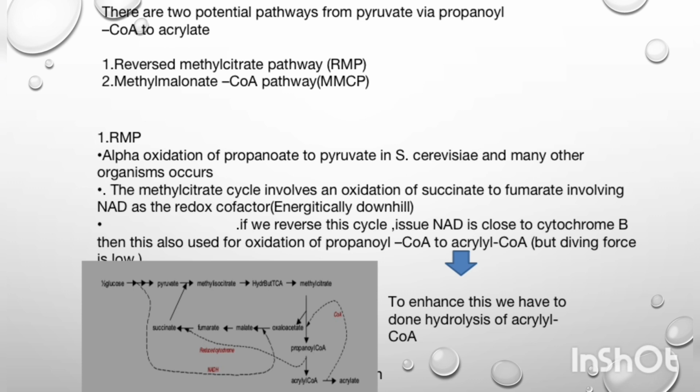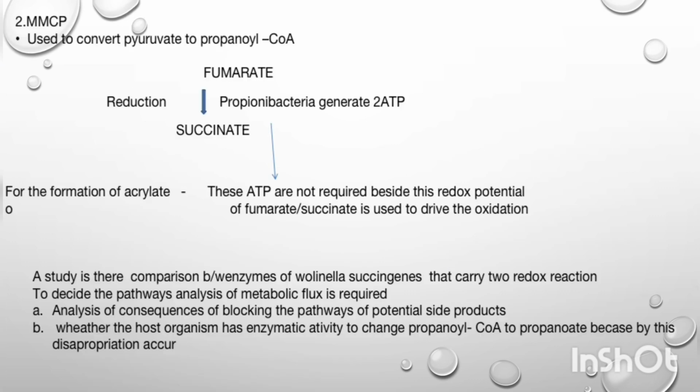And second is the methylmalonyl-CoA pathway used to convert pyruvate to propanoyl-CoA. In this, fumarate is reduced to succinate and propionibacteria generate 2 ATP. These 2 ATPs are neither used for the formation of acrylate nor to drive the oxidation. Besides this, the oxidation potential of fumarate and succinate is used. A study compares enzymes of Veillonella succinate that carry two redox reactions. If we want to decide the pathway, analysis of metabolic flux is required.